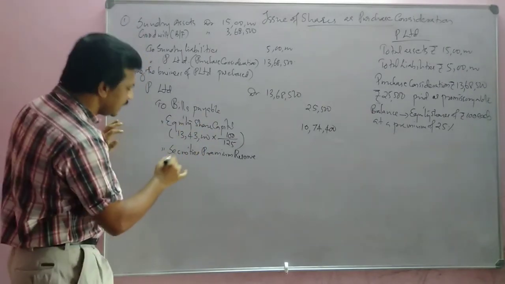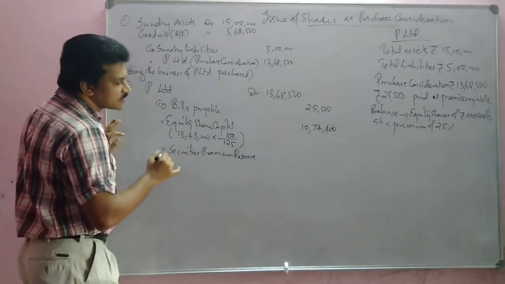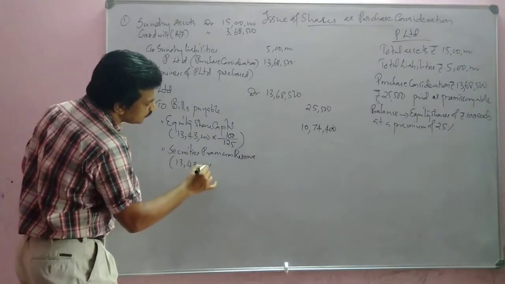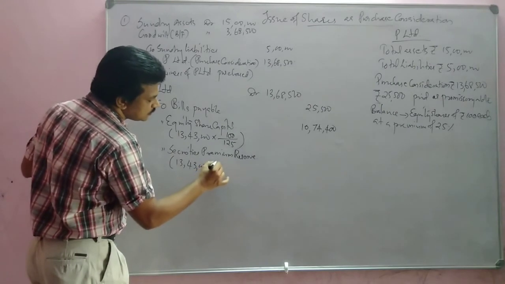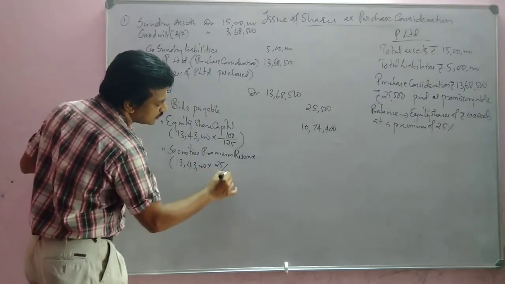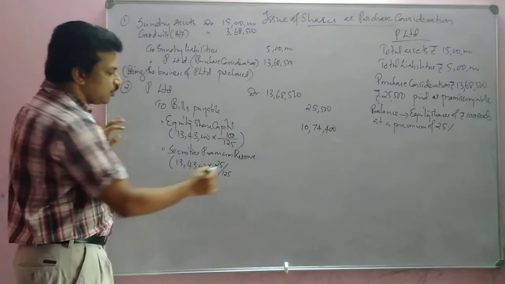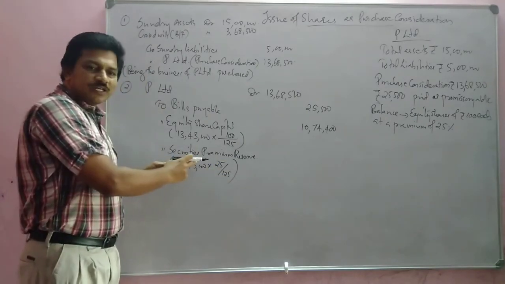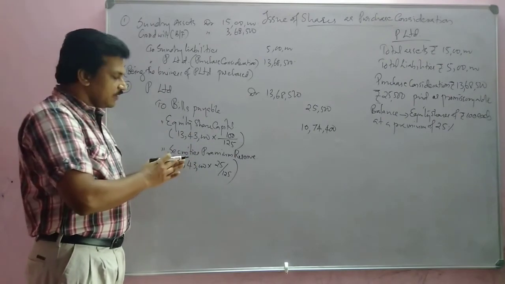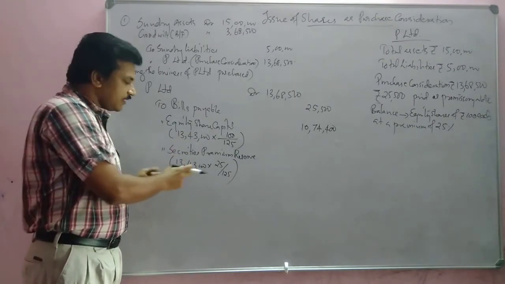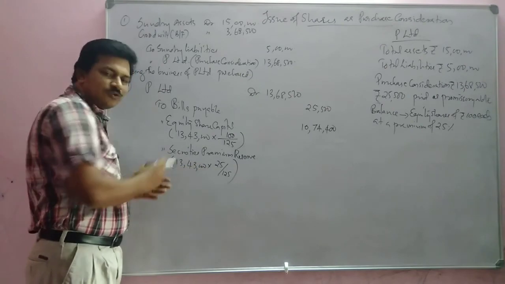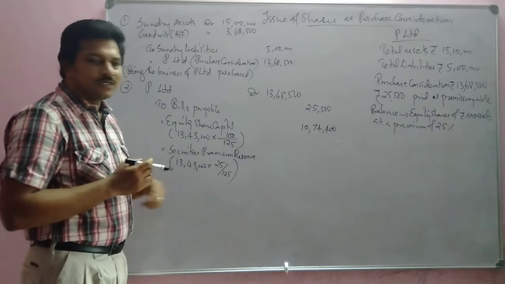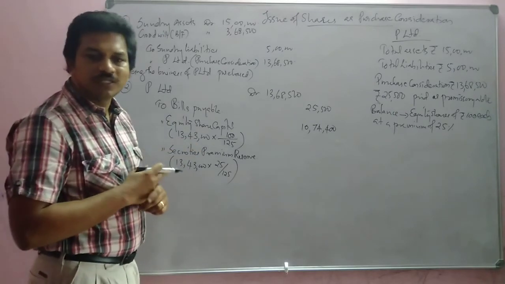Then here, securities premium reserve, how to calculate? 13,43,000 into 25 divided by 125. We are going to wind up. So this is the last portion. 13,43,000 is the amount, including premium. That means 125. Then what is the amount of premium? We will get 2,68,600.